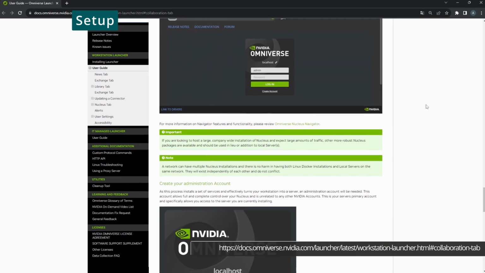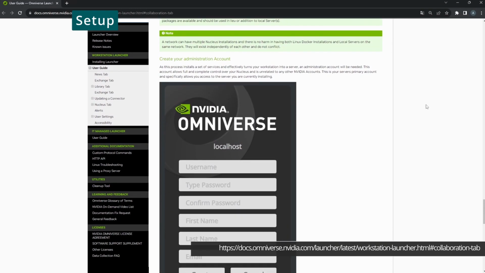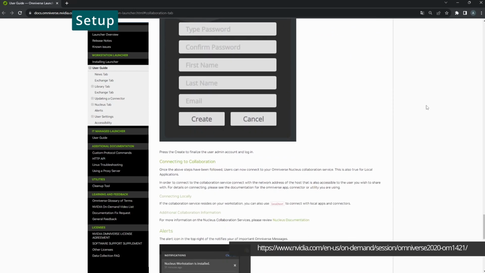Detailed instructions can be found under that link. If you need more help, feel free to check out NVIDIA's Nucleus tutorial.